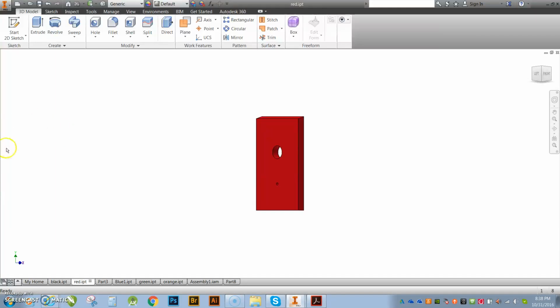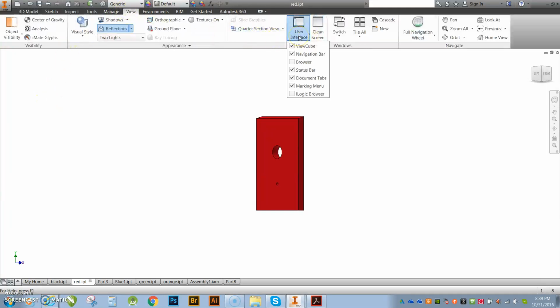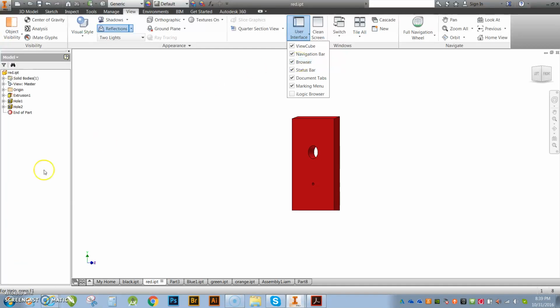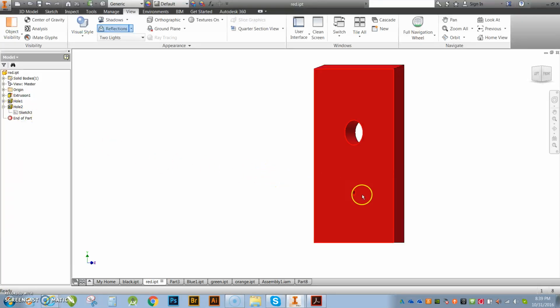The first thing is, notice that I don't have anything over here. The browser is missing. If that is happening to you guys, all you need to do is go up to View, User Interface, and select the browser. You want your browser open and ready to go. The reason why, guys, is because this gives you a complete history of what's going on in your part.